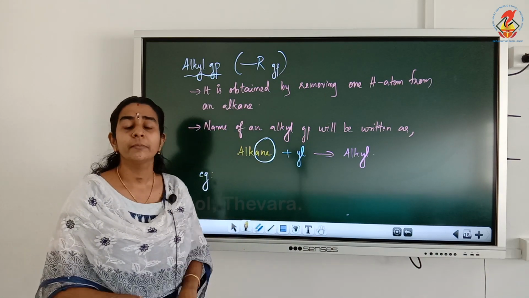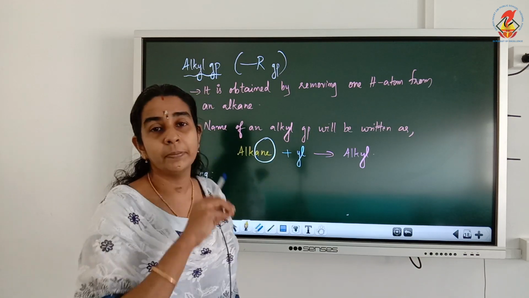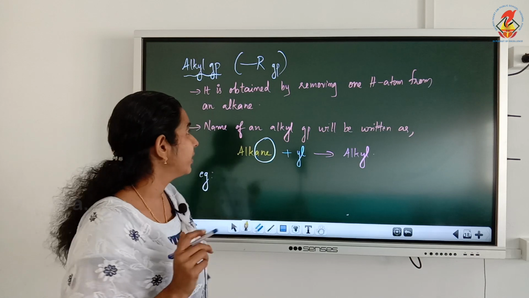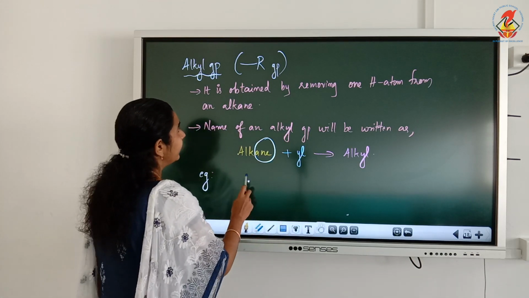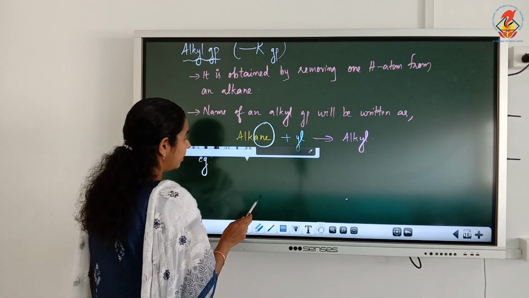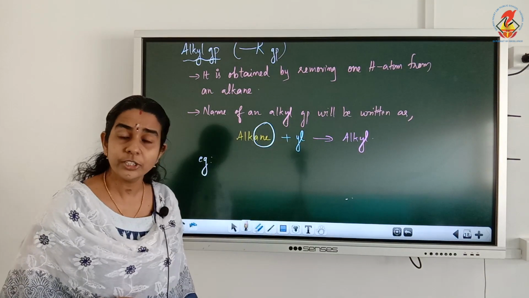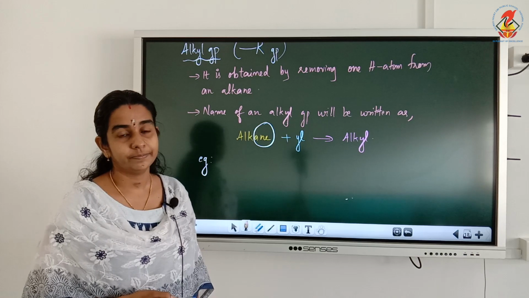What does it mean? Because that will be attached to some other carbon and they will be coming as branch or substituent. Now how are we getting an alkyl group? We are getting an alkyl group by removing hydrogen from an alkane.